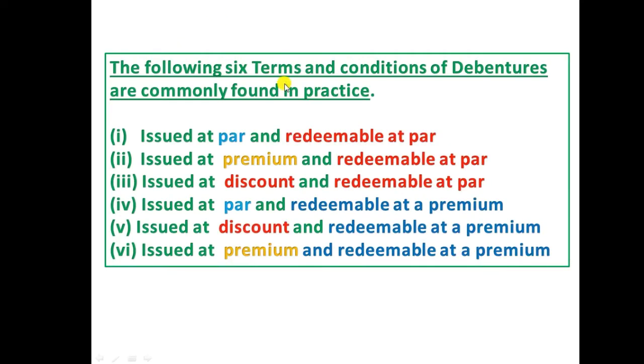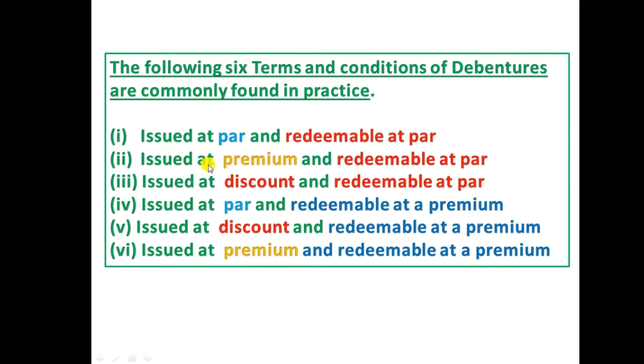The following 6 terms and conditions of debentures are commonly found in practice. Number 1, issued at par and redeemable at par. Par means face value. So whatever face value is collected by the company, the same face value the company will return at the time of redemption. Redemption means it is repayable in a future period.